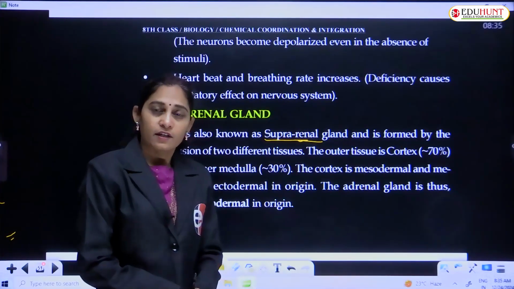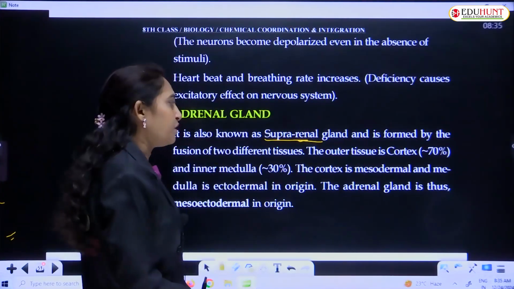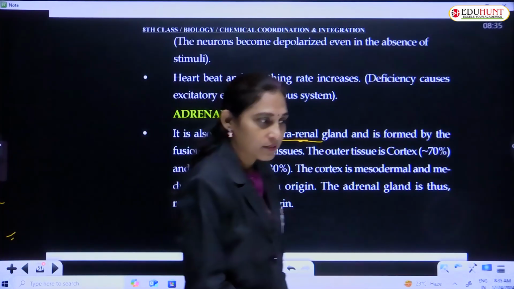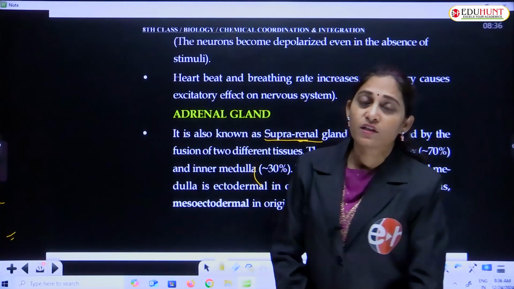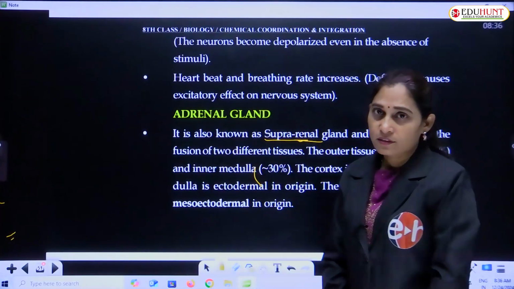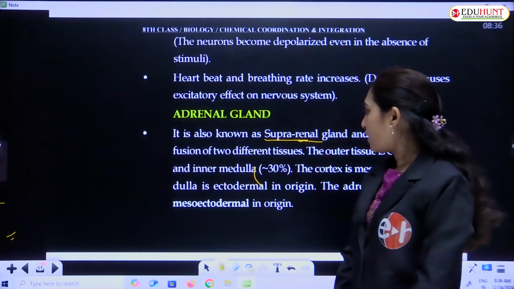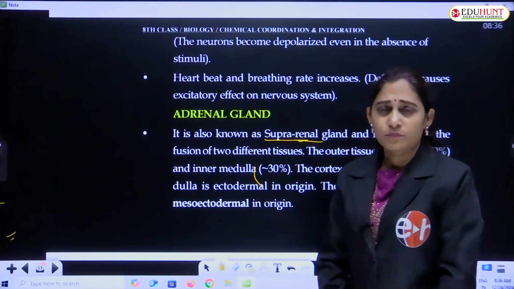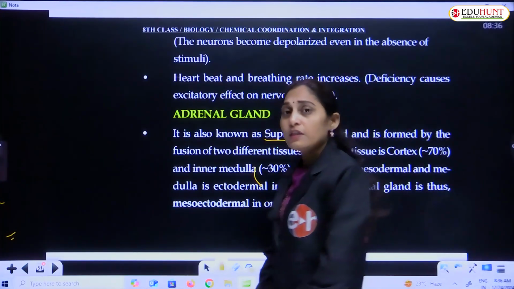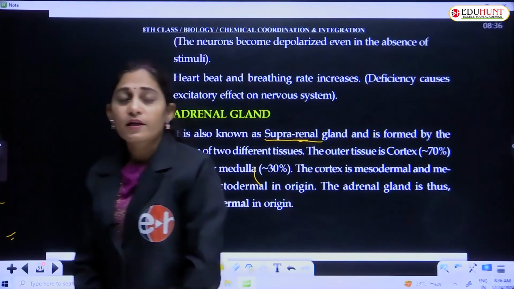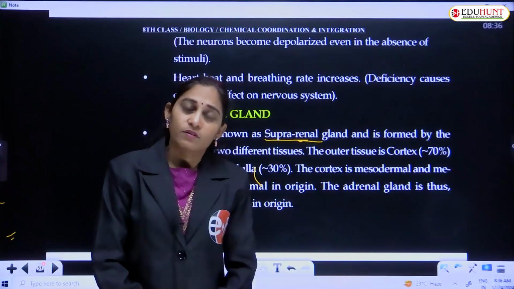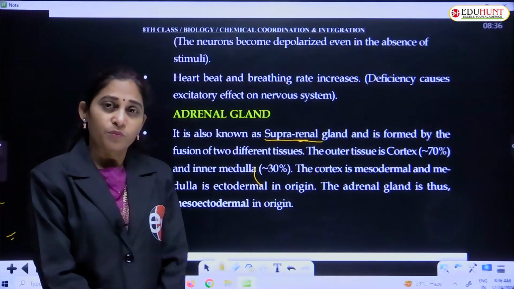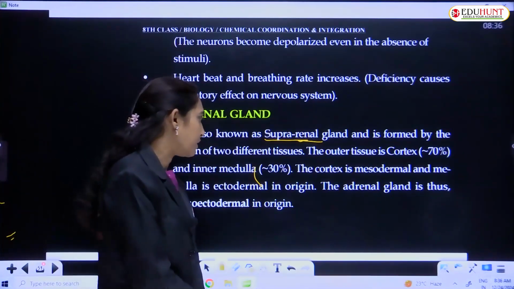The cortex originates from the mesoderm of the embryonic layers, and the medulla originates from the ectoderm. So the origin of the adrenal gland is ectomesodermal or mesoectodermal.